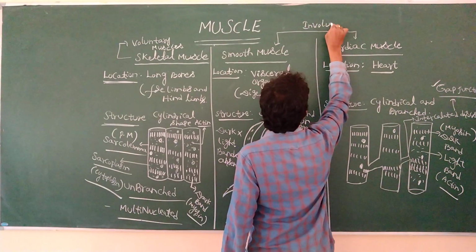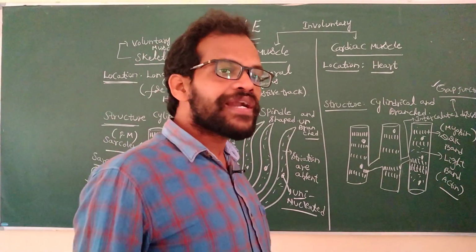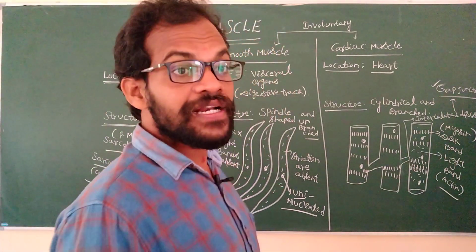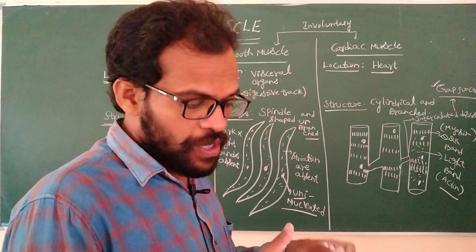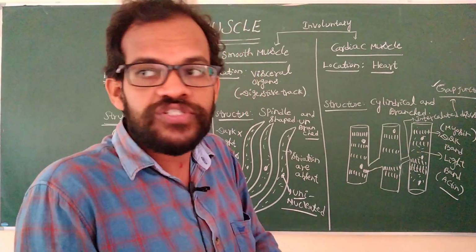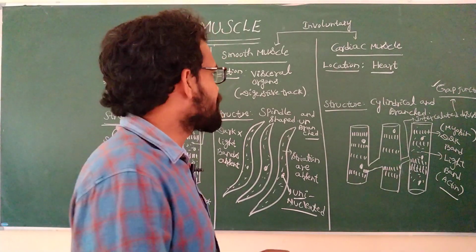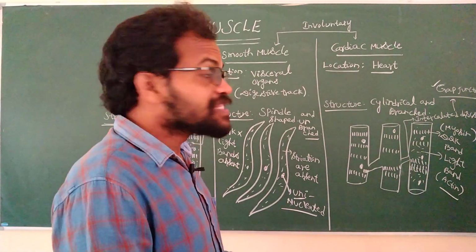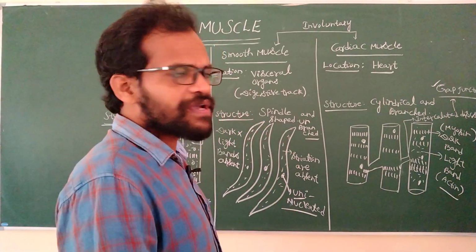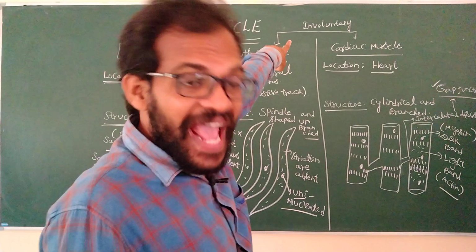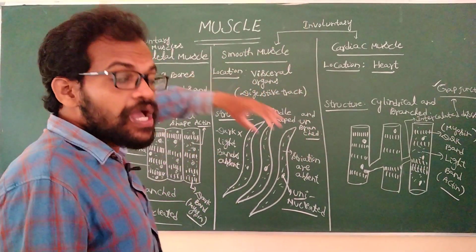They are not helpful for moving the body from one place to the other. They are helpful for the internal side. The smooth muscle moves the food particles from one digestive organ to the other. The cardiac muscles are helpful for the pumping of the blood, increasing the heartbeat and the breathing rate. All this happens at the internal side. They are nothing but involuntary actions, and these are involuntary muscles. But the skeletal muscle is voluntary muscle.